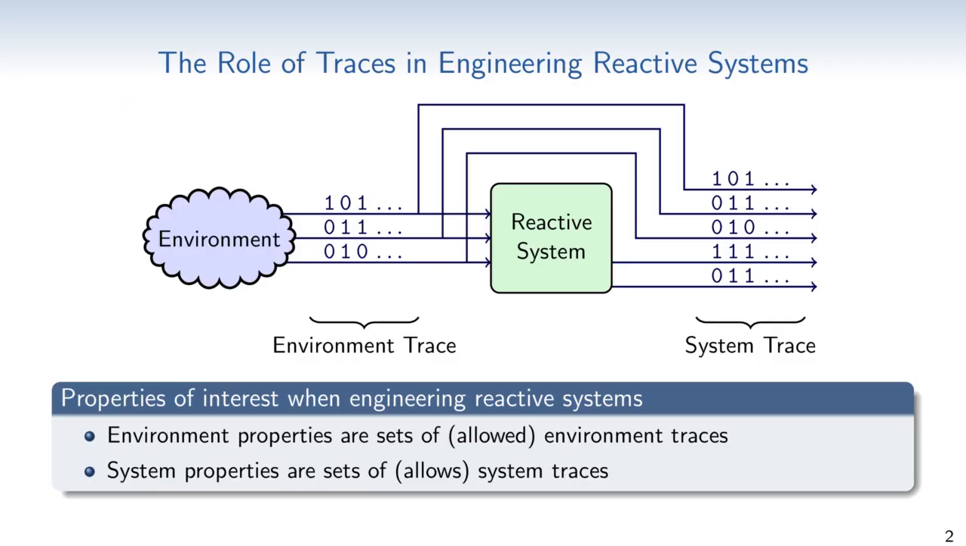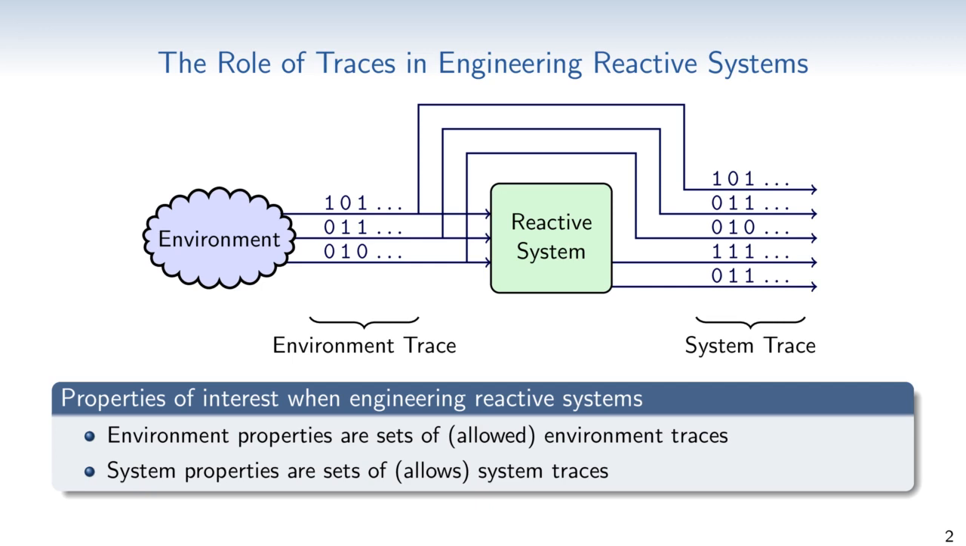In the engineering process of reactive systems, we need a good understanding of the properties of the environment in which the system is supposed to operate. Similarly, the properties that the system should itself fulfill also need to be well understood, as otherwise we cannot build correct reactive systems. Properties of the environment refer to which inputs the environment can produce, while properties of the system refer to which input-output behavior the system can exhibit.